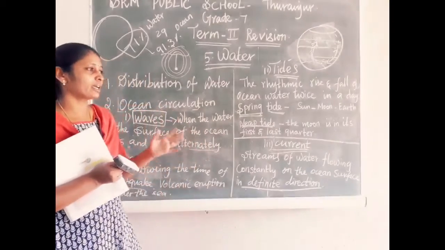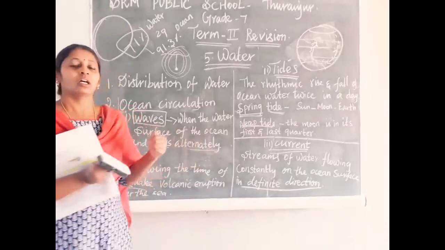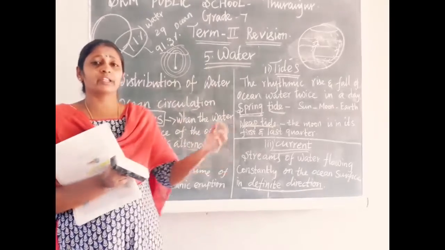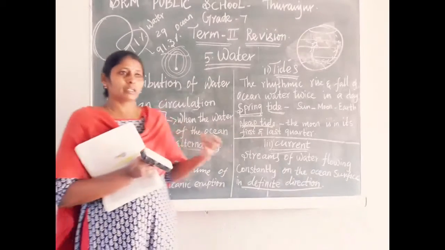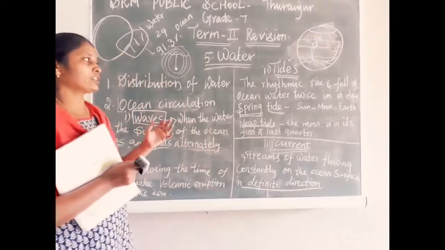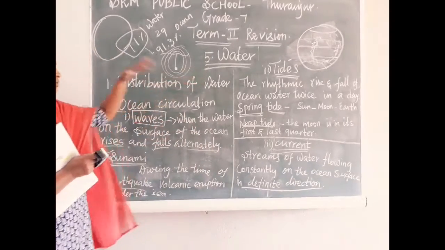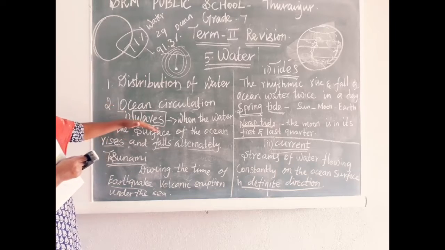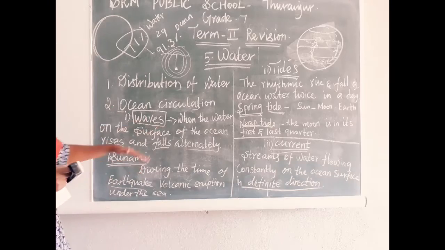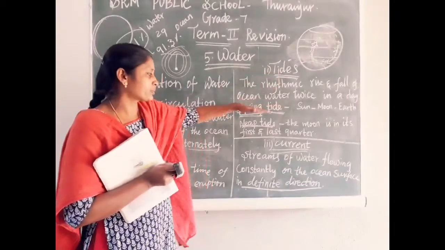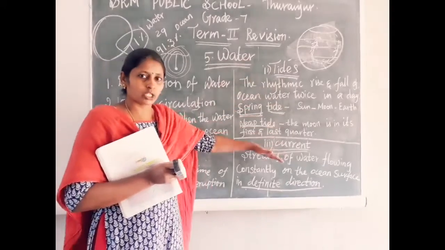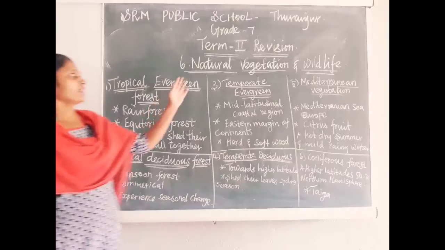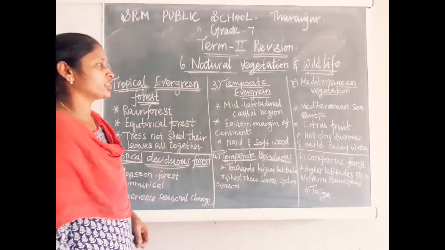That's why the Atlantic Ocean is very good for fishing activity: the warm current and cold current meet each other there. In the water lesson, what you have to focus on is ocean circulation: waves, tsunami, tides and their types, spring tide and neap tide, and ocean current and its types, cold current and warm current. Next, the sixth lesson, natural vegetation and wildlife.